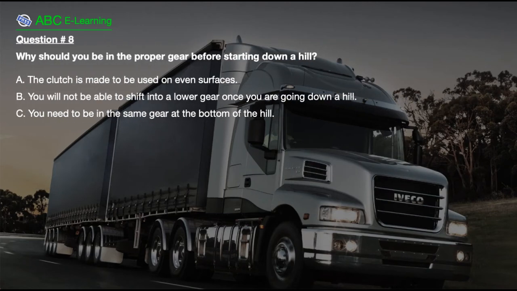Question number 8. Why should you be in the proper gear before starting down a hill? A. The clutch is made to be used on even surfaces. B. You will not be able to shift into a lower gear once you are going down a hill. C. You need to be in the same gear at the bottom of the hill.